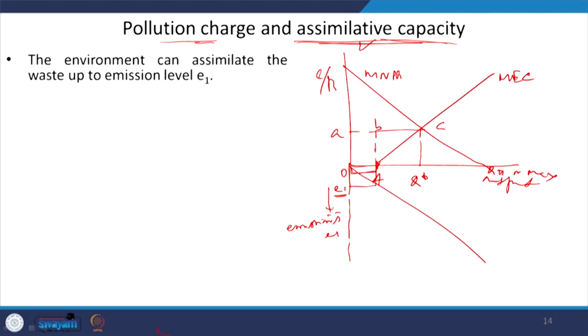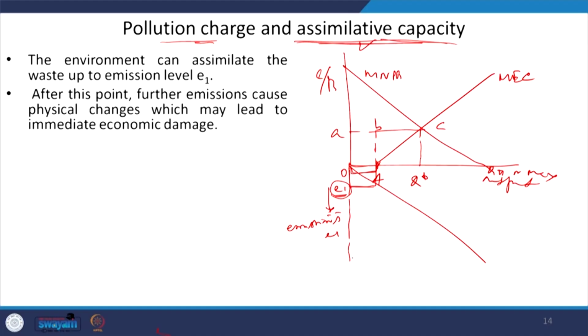We are representing the emissions itself, and here we are assuming that the environment can assimilate the waste, right, up to the emission level E1. That means, if the emission level is E1, then nature can assimilate it itself. So, after this point A, if further emissions are generated, then obviously it is going to affect the physical change, and as a result economic damage can happen.